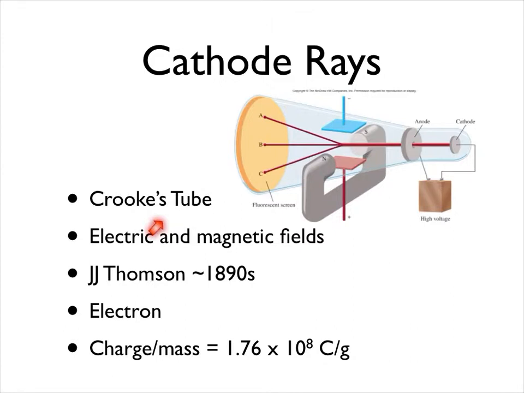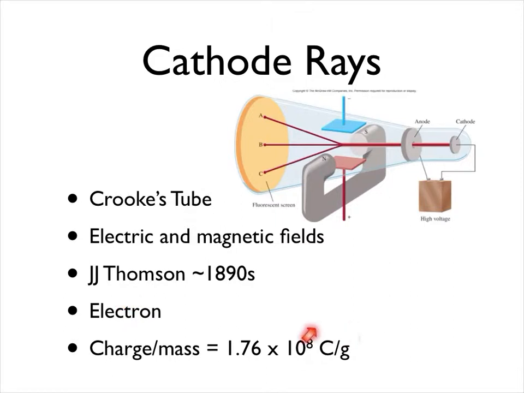As he did this experiment, he changed the magnetic field and the electric field around the tube, and he could deflect the rays. What this led to was that these cathode rays, or these corpuscles of electricity, as he also called them, were what we now call electrons.